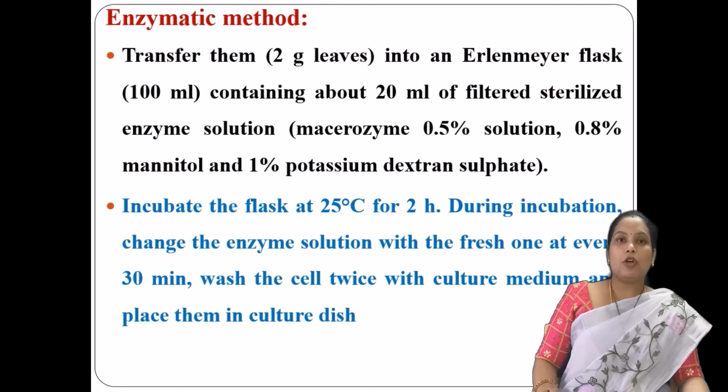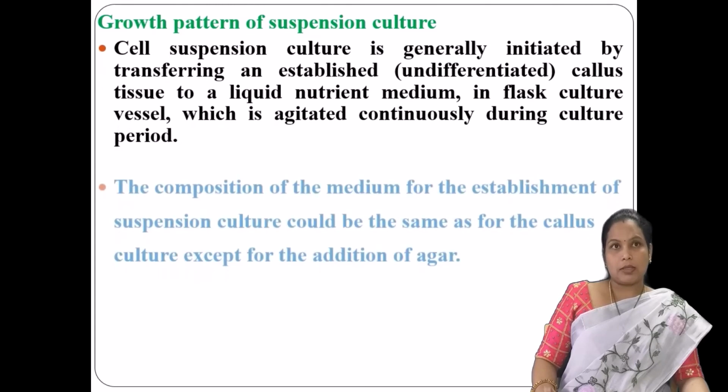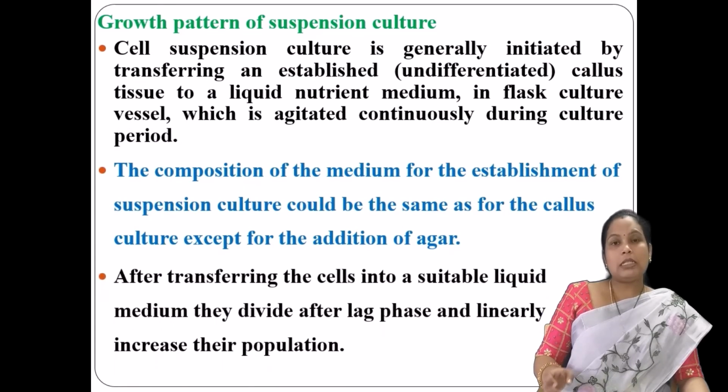Then you need to wash the cells and transfer them into the culture medium placed in culture dishes or petri dishes. Now let us see how the growth pattern occurs in the suspension culture.